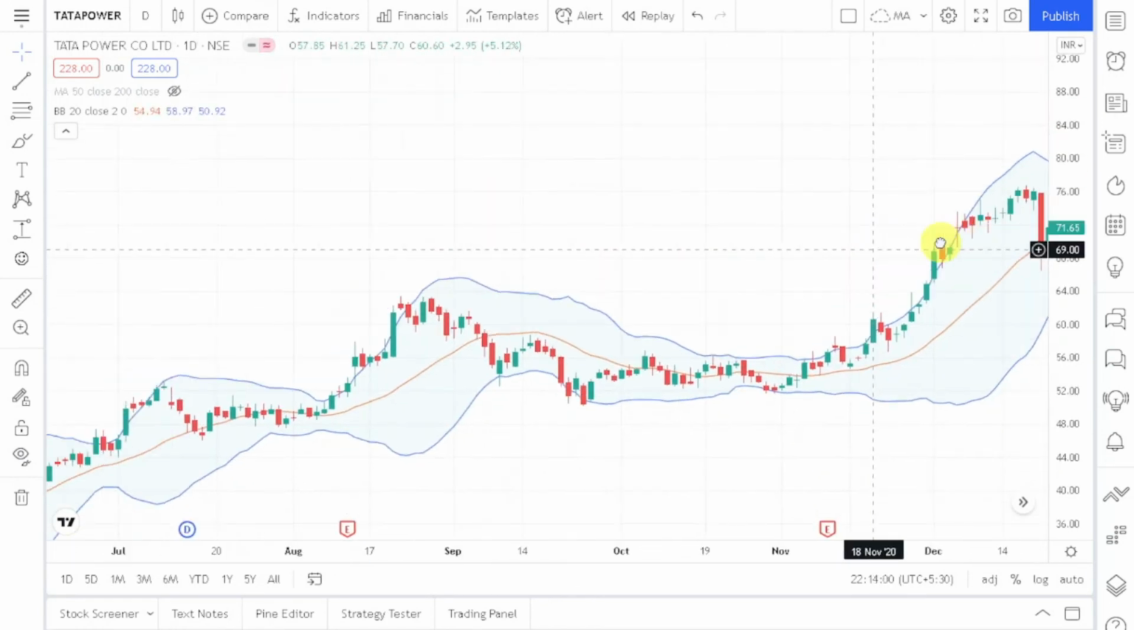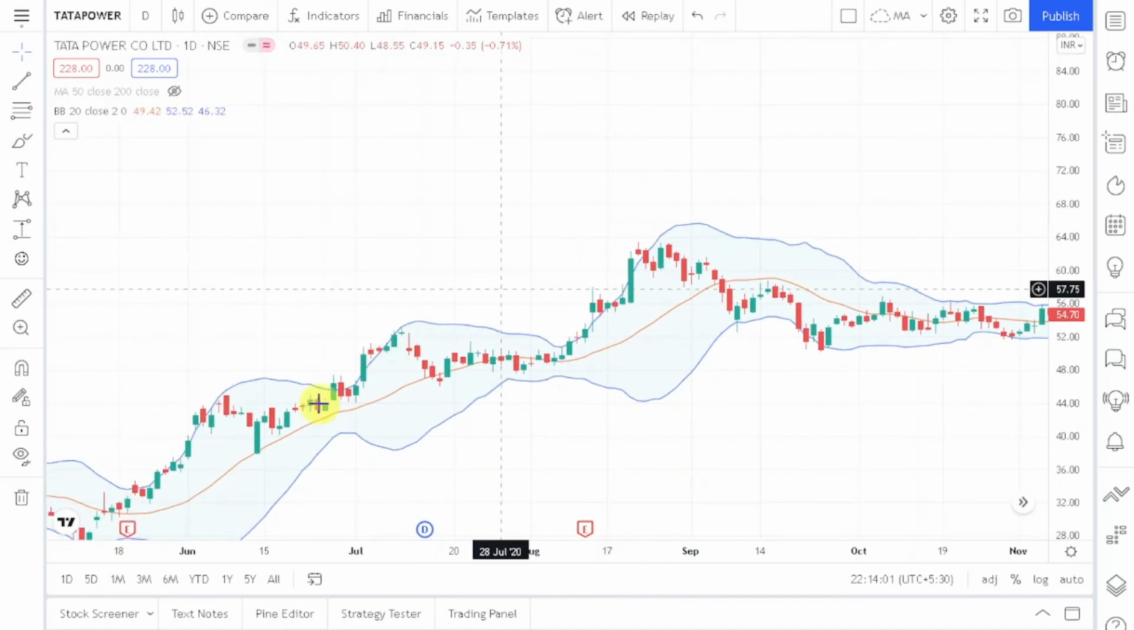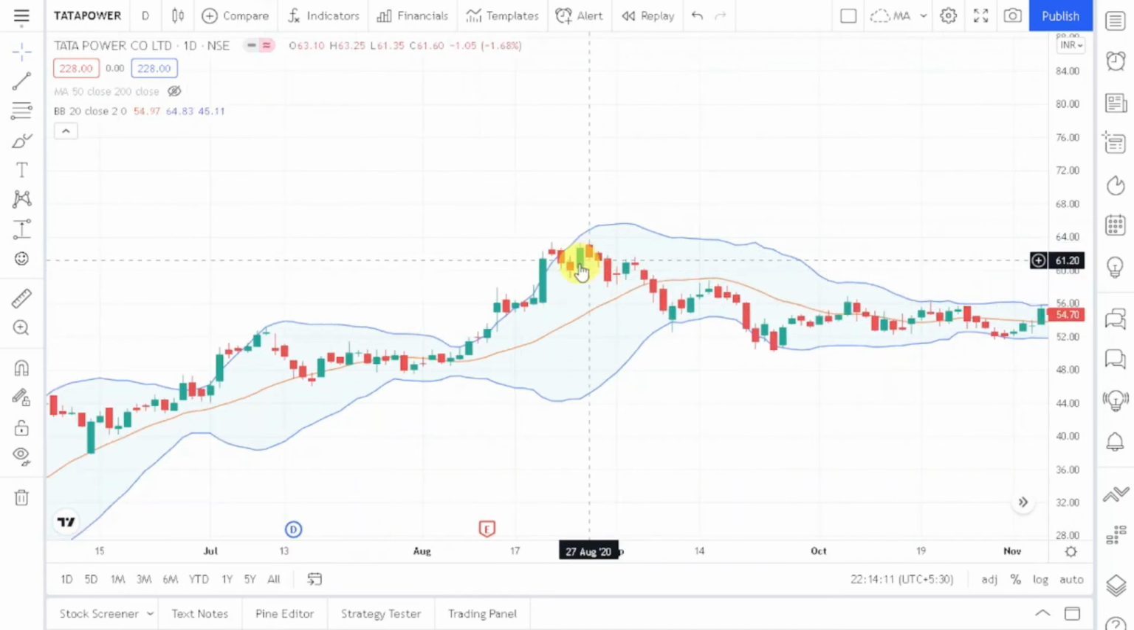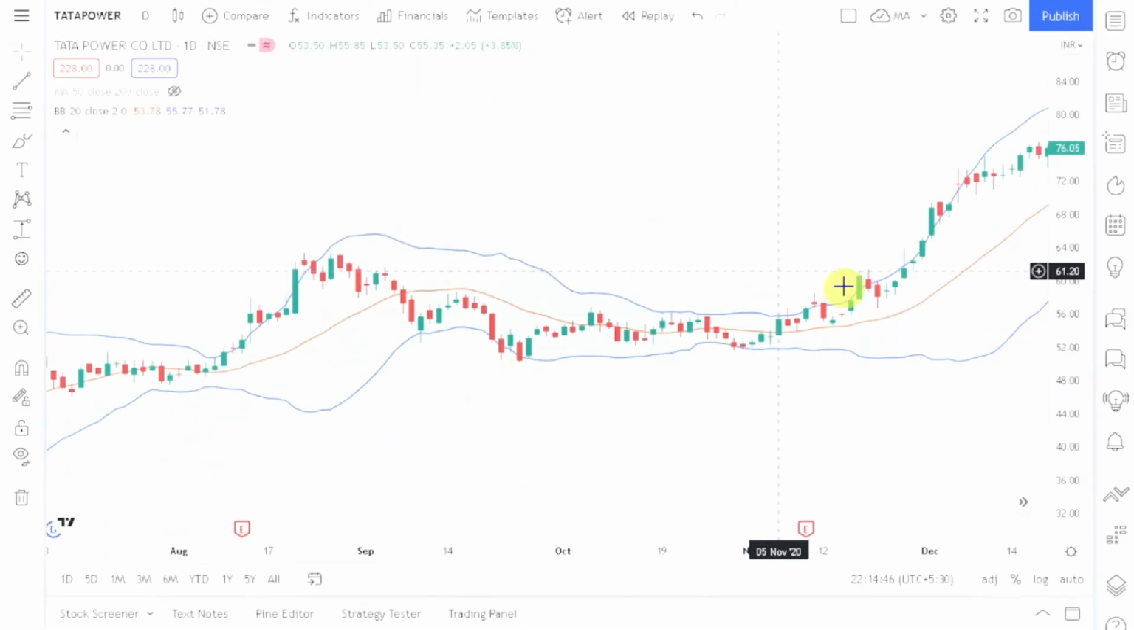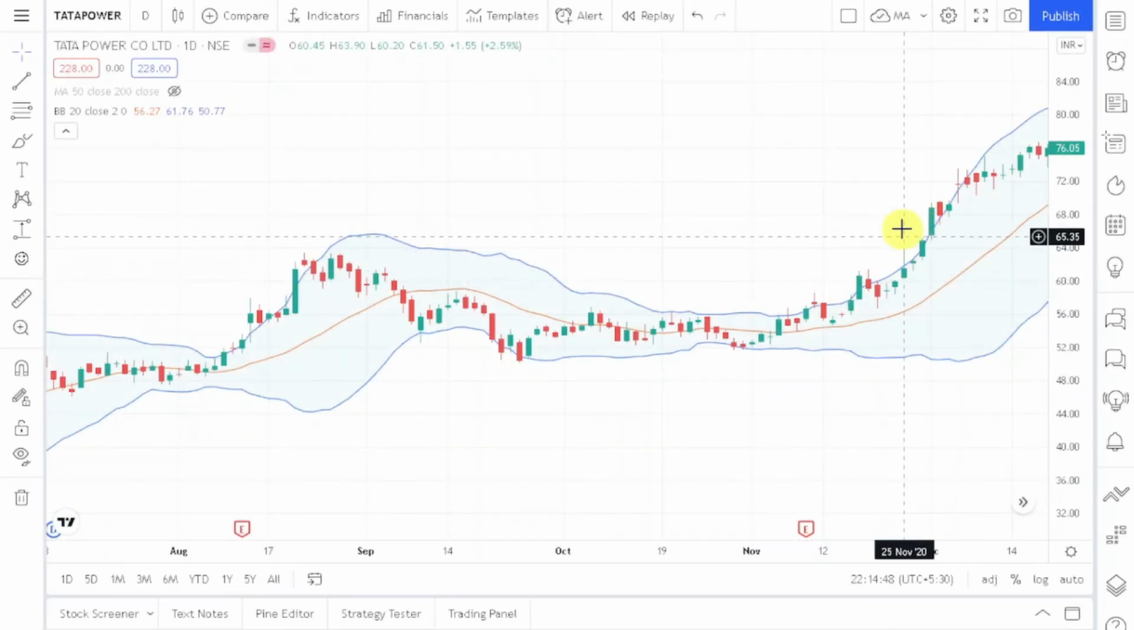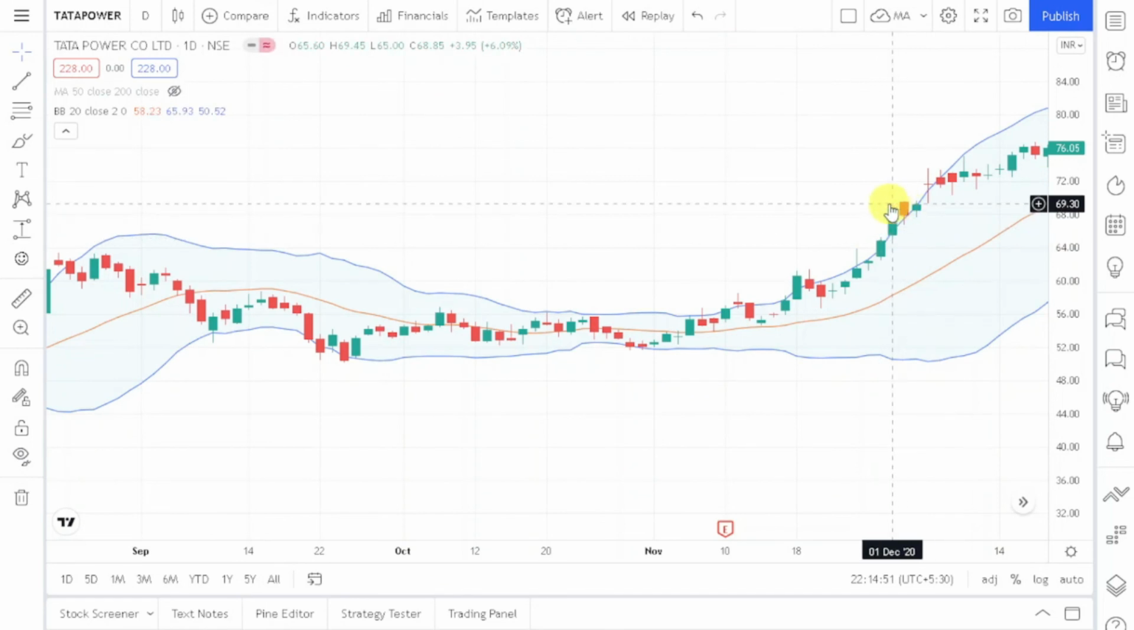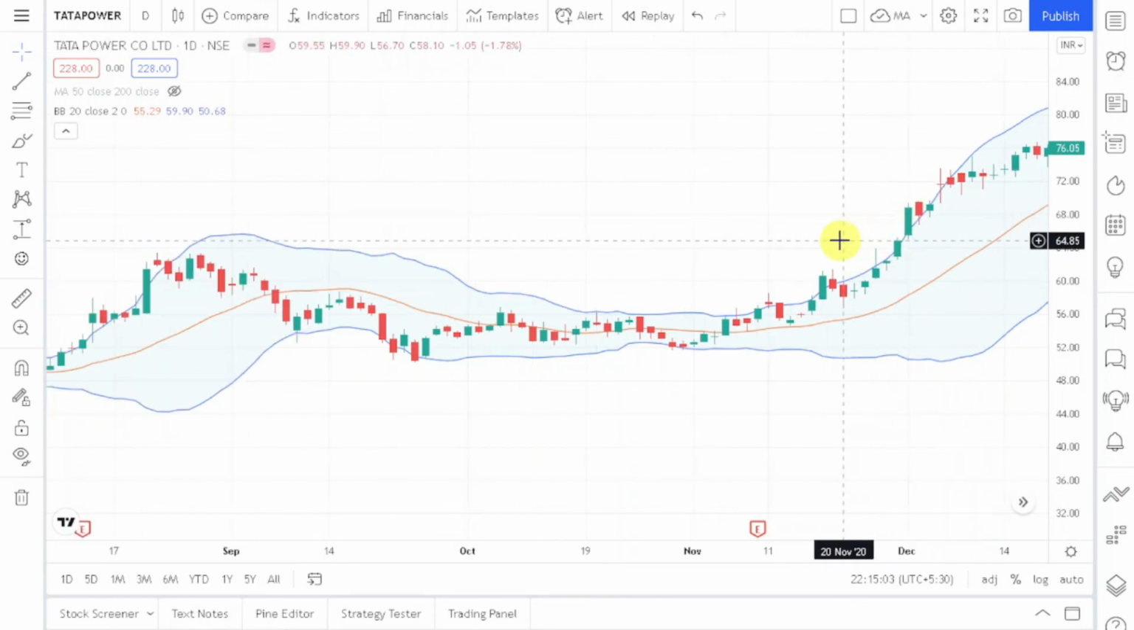You can see that almost all the price action is within this Bollinger Band, and 95% of the data you will find within this Bollinger Band. Whenever the price breaks this upper band or this lower band, it signifies a change in trend, a breakout. Whenever a breakout happens from the Bollinger Band, we say that the prices have changed their trend, and we consider it as a breakout.